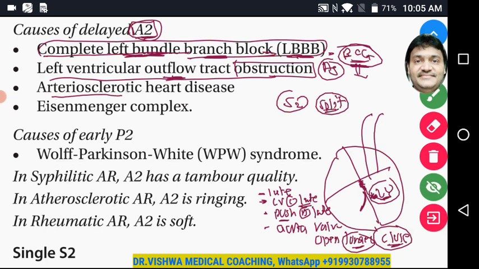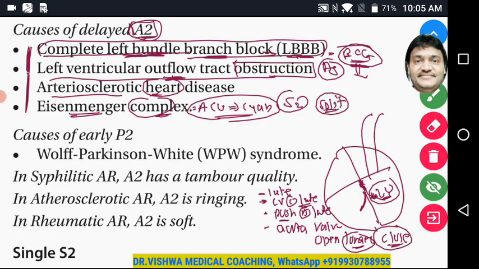Atherosclerotic heart disease, and Eisenmenger syndrome or Eisenmenger complex, which is acyanotic heart disease converting into cyanotic heart disease. Of course, I won't go into the details about it. We will understand this when we cover congenital heart disease. So all these things are going to produce delay in the A2. Delay in the A2 is the aortic valve closing late, because closure of the aortic valve produces the A2 sound.